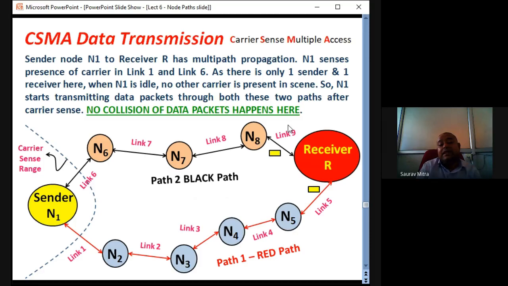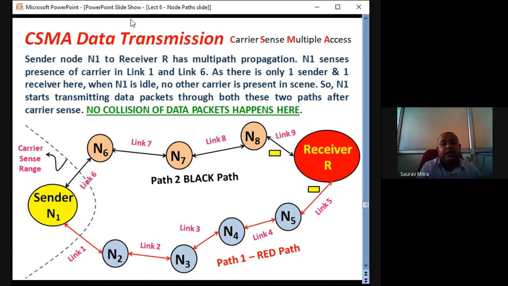For the first 10 seconds, the packets from N1 through N8 will be received by the receiver. For the next 10 seconds, packets from sender N1 through N5 will be received by the receiver. Next 10 seconds, again N8 will be giving data to R. Next 10 seconds, N5 will be giving data to R. So though it is multi-path, multi-hop transmission with CSMA, there will not be any collision of packets in the network, not near and not far.